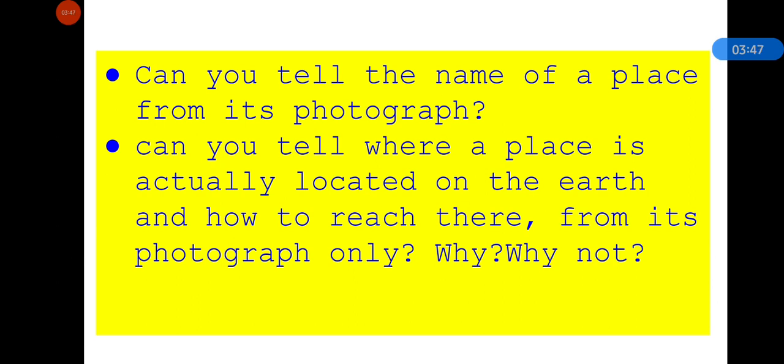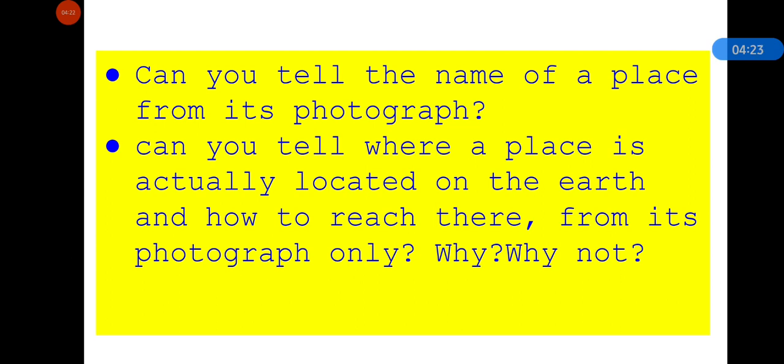We need a map, and only a map is not enough. If you remember, we have studied in class 3 about maps, and we have studied that water bodies are shown in blue color and forests are shown in green color. So there are different colors for different places or different physical features of the earth in a map.